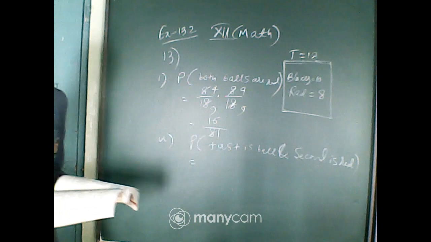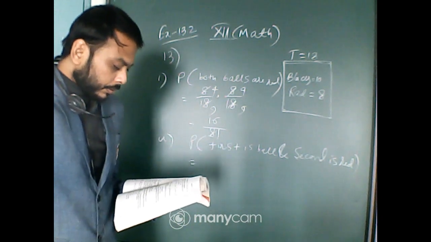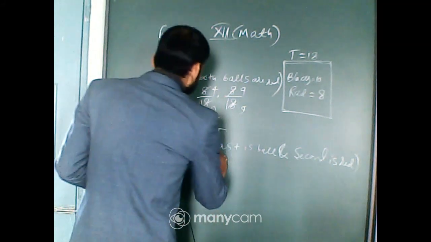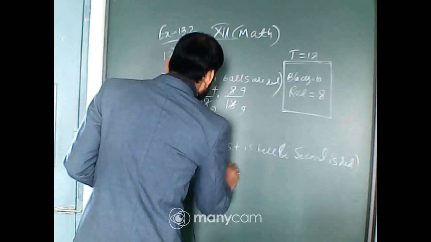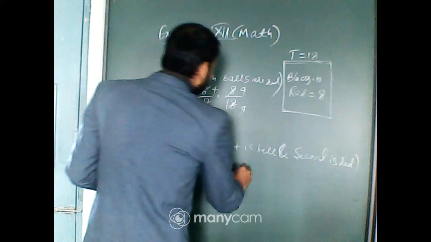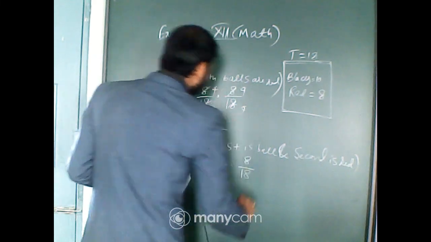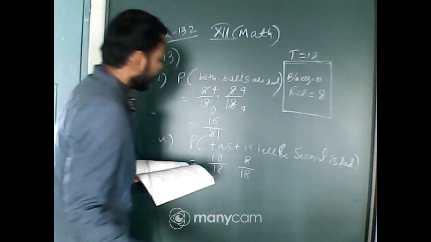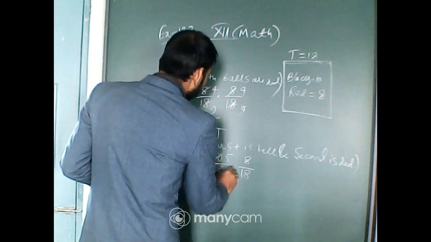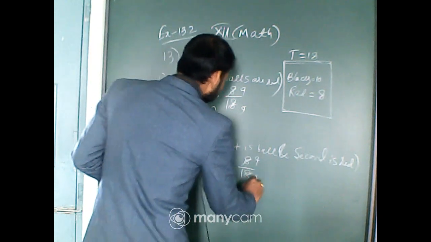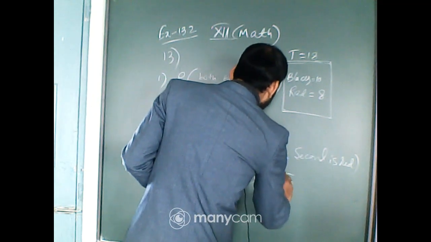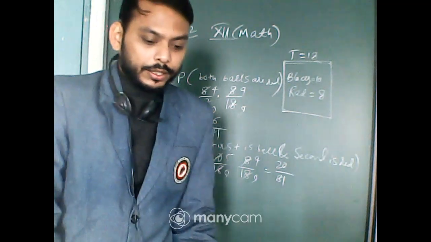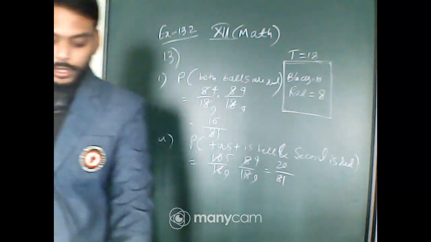Now tell me, it will be for the black 10 by 18 and for the red it will be 8 by 18, and both are independent. That's why both of them are multiplied here. After cancelling 5 by 9, it will be 4 by 9. So 20 by 81. Isn't it? Is it all right?